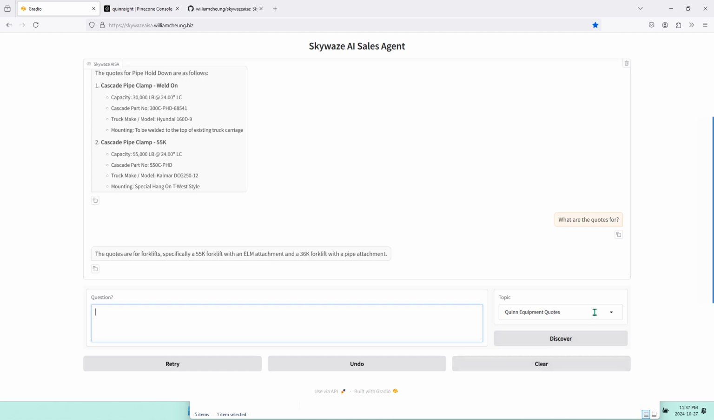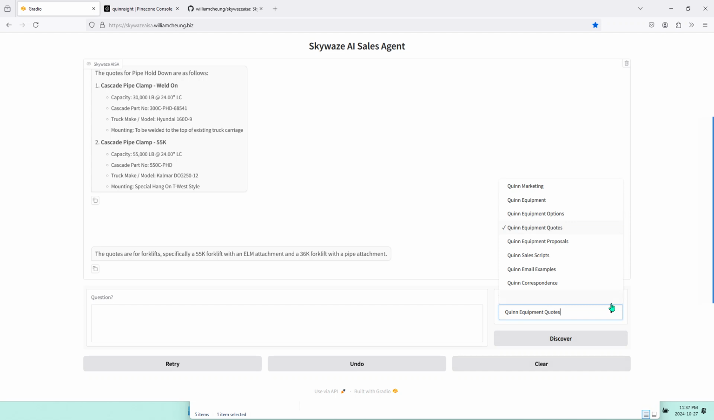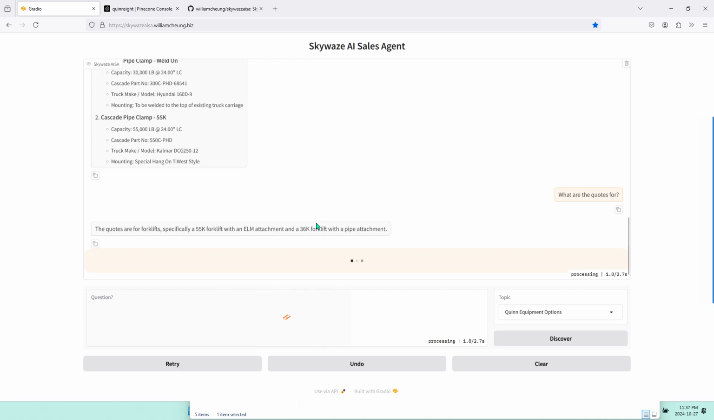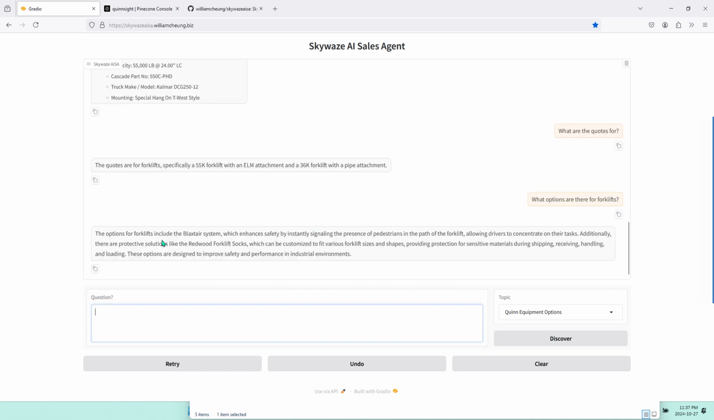Okay, let's switch to another topic. Let's see, Quinn equipment options. And I want to know what options there are for forklifts. Discover. Okay, so it gives all the options it found in the data set and the reason for these options.